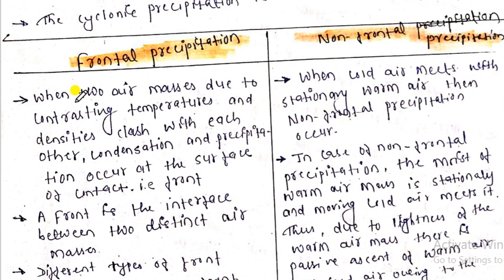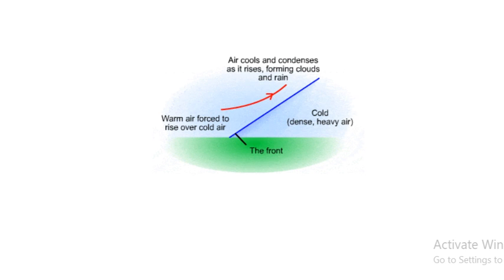When two air masses, due to contrasting temperatures and density, clash with each other, then condensation and precipitation occur at the site of contact. Here, what happens when the two air masses, hot air and cold air, meet? Wait, let me show you in the figure so that you can understand. See the frontal precipitation.